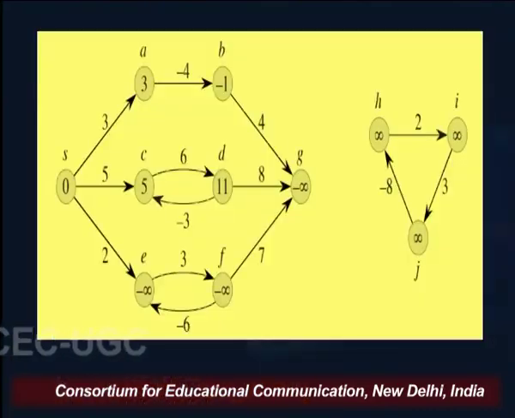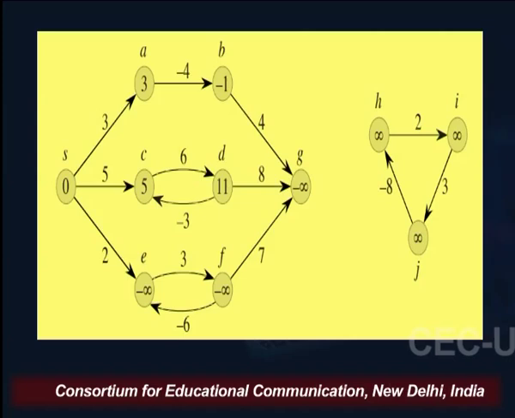In order to understand this concept, let us see this figure, a disjoint graph available on the screen. If we look at the cycles, there is a cycle from C to D, but that is not a negative cycle, because 6 plus minus 3 is 3.